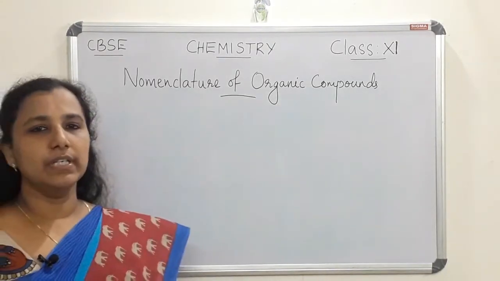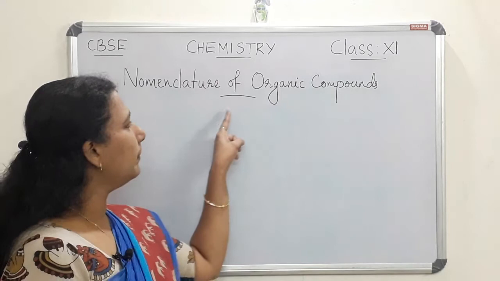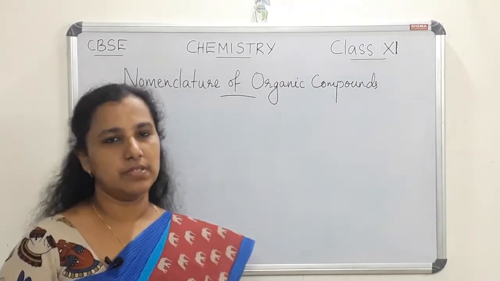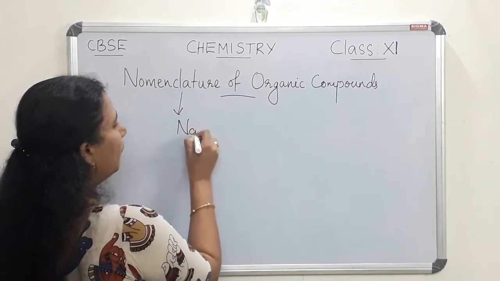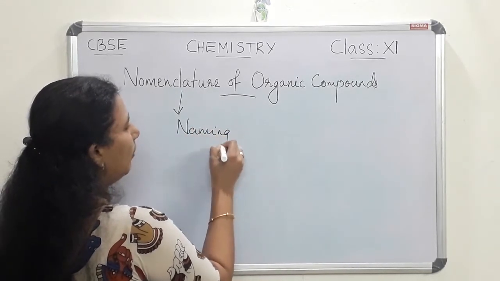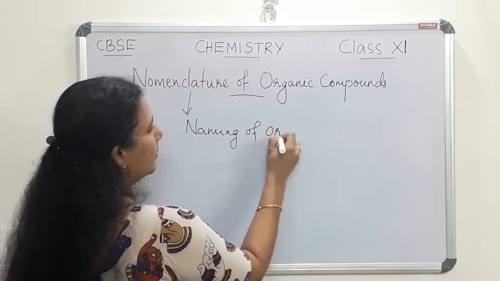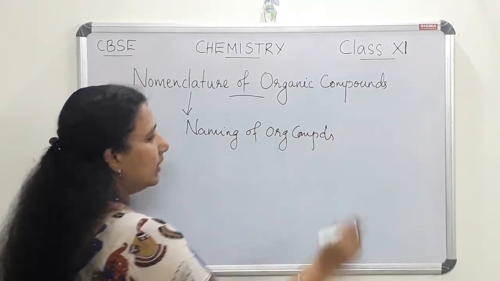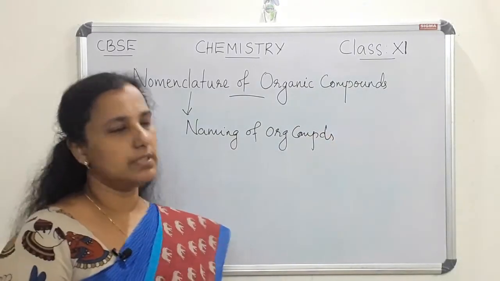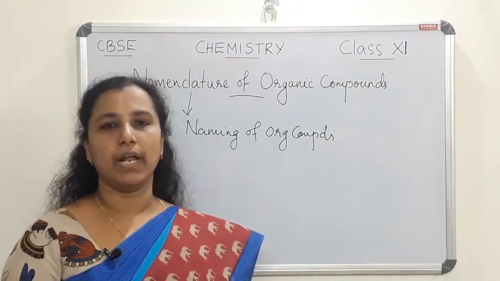Today we are going to learn the first part of nomenclature of organic compounds. Nomenclature means naming of organic compounds. The naming of organic compounds is based on certain rules, and that is known as nomenclature of organic compounds.